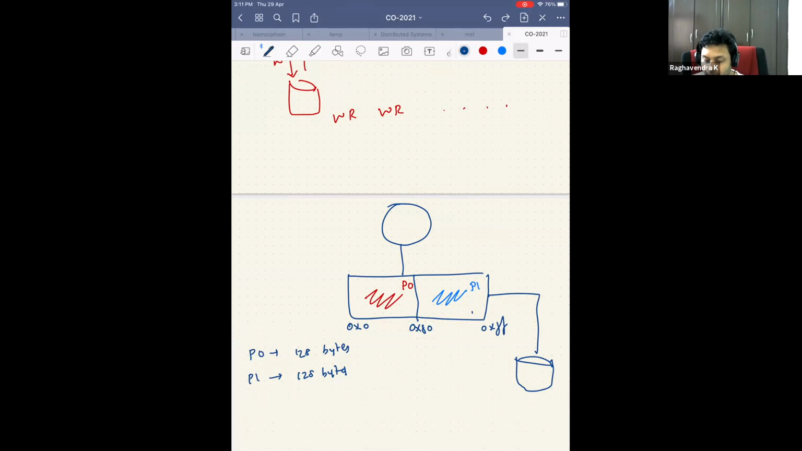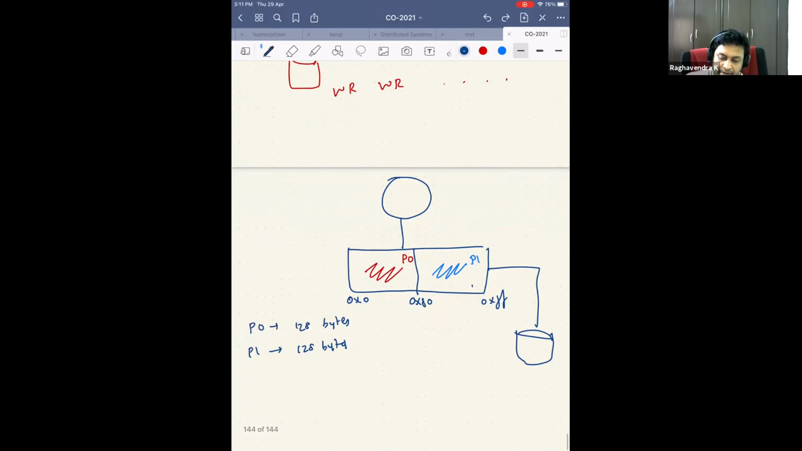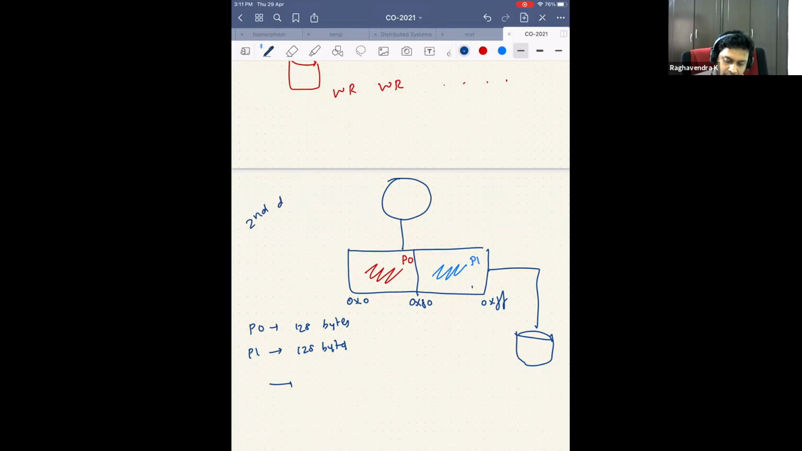Okay. So I think we stopped here. If I ask you, is there any issue with this design? The total memory for one program is less. Yeah, the total memory available is less, right? So that is the problem. This is the second design that we are talking about, so we'll write down all the problems. So total memory available is less.